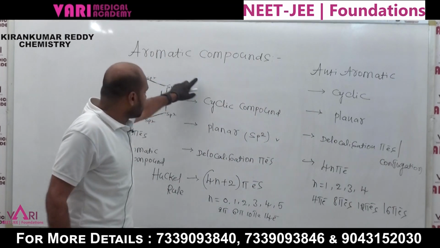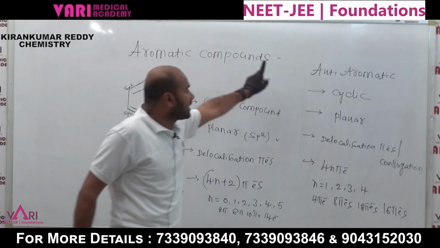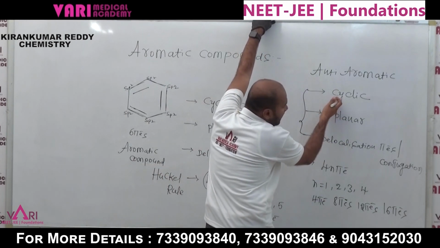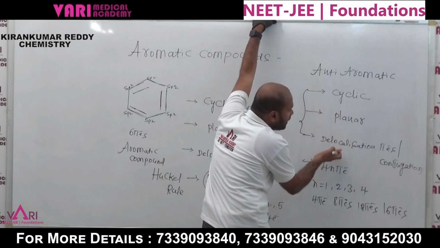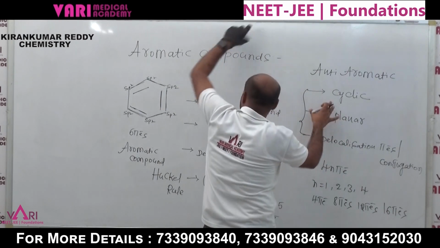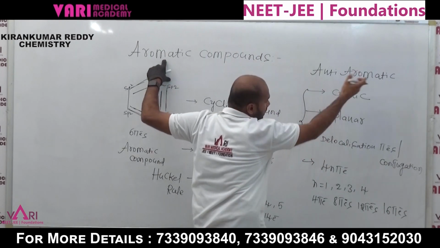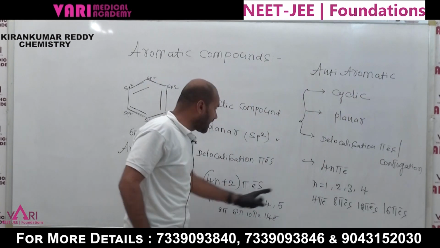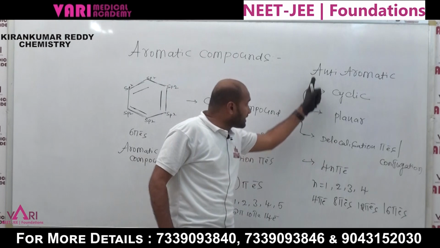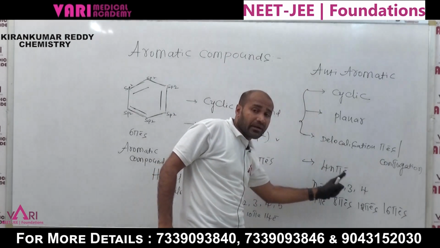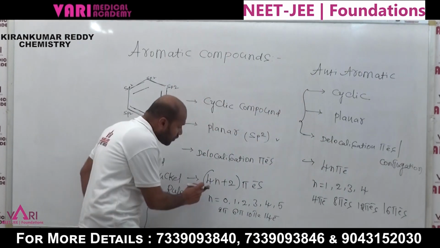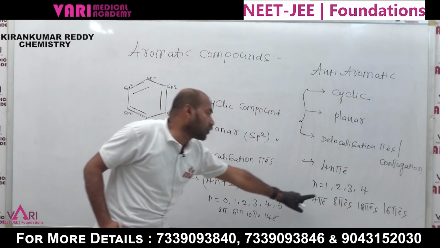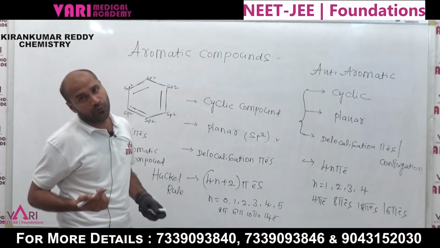These are the rules for an aromatic compound. For anti-aromatic, only three are the same. What are the three rules? Cyclic, planar, delocalization. These three rules apply to aromatic compounds, and anti-aromatic is the same. Only one change: anti-aromatic has 4n pi electrons, while aromatic has 4n plus 2 pi electrons. Huckel's rule is followed for aromatic, and not followed here.